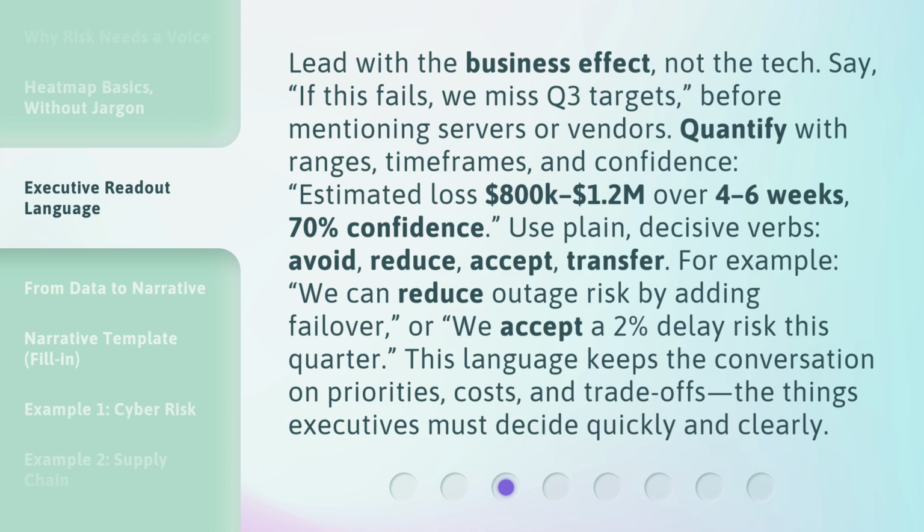Avoid, reduce, accept, transfer. For example, we can reduce outage risk by adding failover, or we accept a 2% delay risk this quarter. This language keeps the conversation on priorities, costs, and trade-offs, the things executives must decide quickly and clearly.